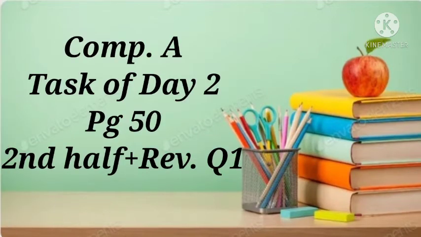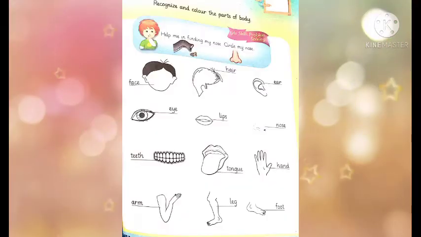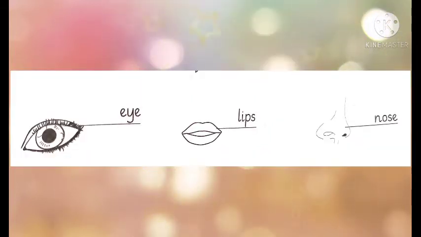Students, now we are going to do task of day 2, Comprehension A, page number 50, second half, and we will revise question number 1. Let's start page number 50, second half. In the previous lecture I told you that we were recognizing some parts of body and we colored a few parts of body. Now on page number 50, second half, we will learn or recognize some more parts of body.